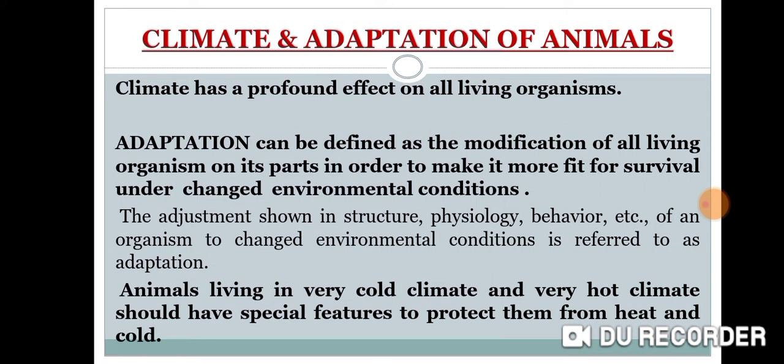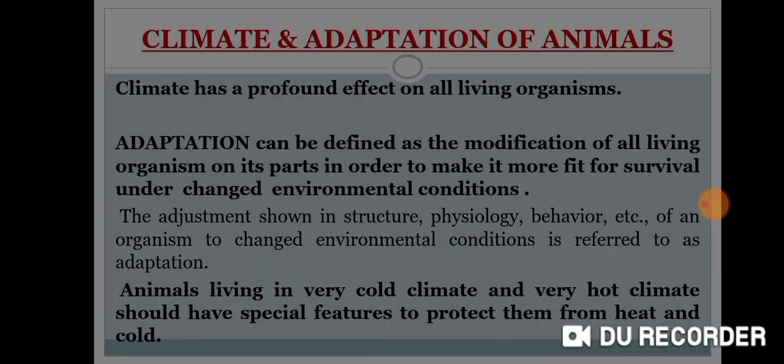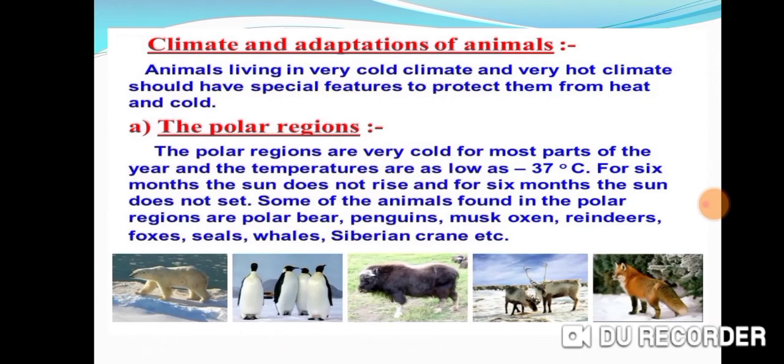Today we will discuss the animals living in two types of habitats, that is polar regions and tropical rainforest. So all of you know that our earth has two poles, that is the North Pole and South Pole. The areas situated near the poles of the earth are called polar regions.